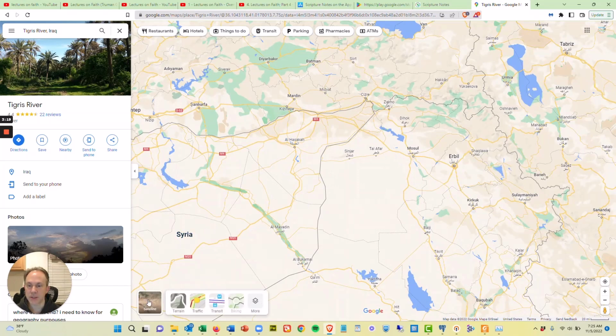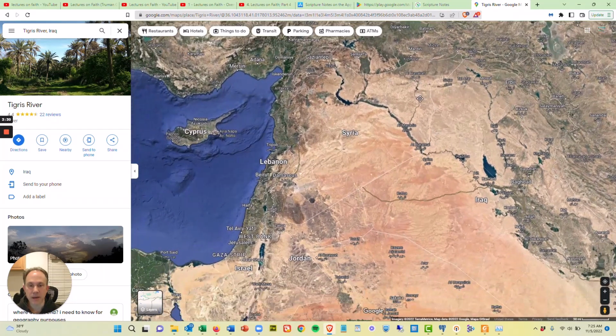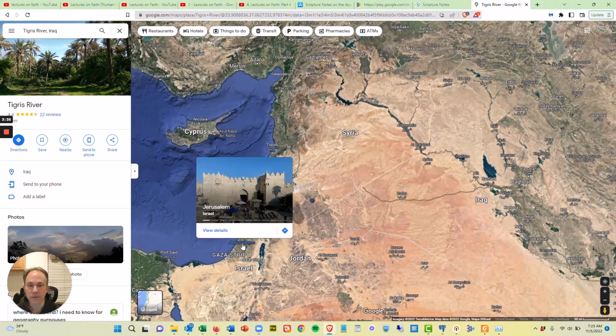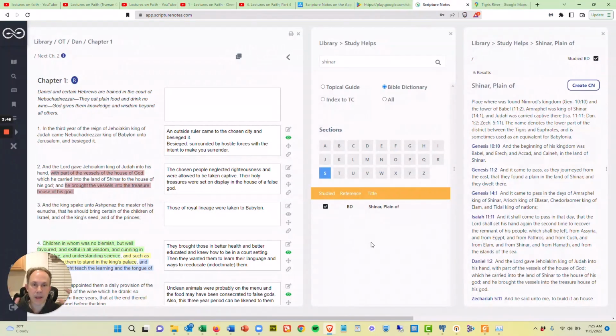Okay, now I'm going to change to the satellite view just because it's a little easier to see these two rivers. So here's the Euphrates, here's the Tigris. So this area right here, if I now move this, I can see Jerusalem down here. So they were taken from Jerusalem up across Syria into this region of Babylon between the Tigris and Euphrates. So that's just cool to see and have like that mental image of where everything is.